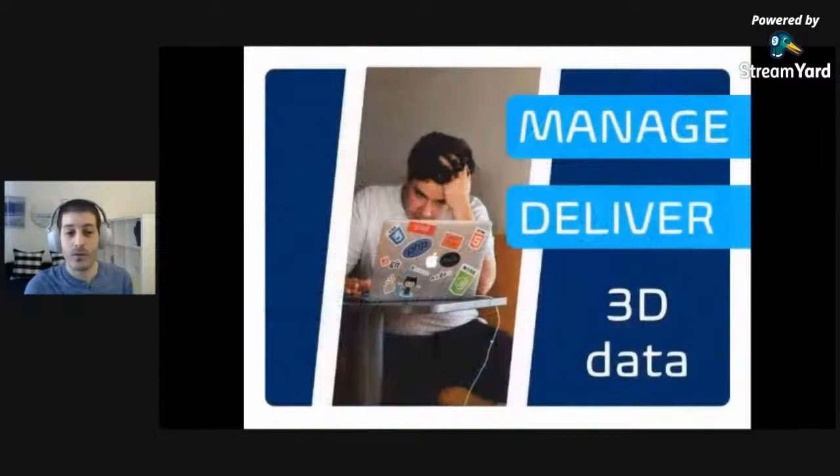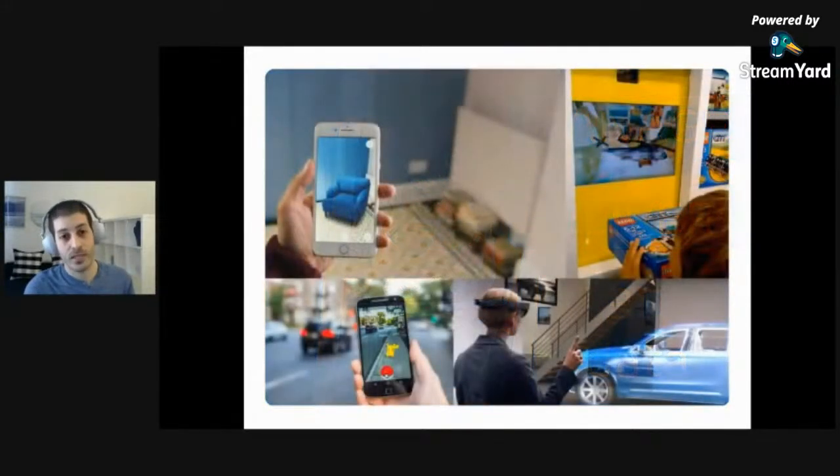And as a developer, I only wanted to do two things. I wanted to manage the assets, and I wanted to deliver them to an AR device. And when talking to other developers who are building AR, VR applications for retail and shopping and data visualization and training and games, they all said the same thing. There's no easy way to manage and deliver 3D data.